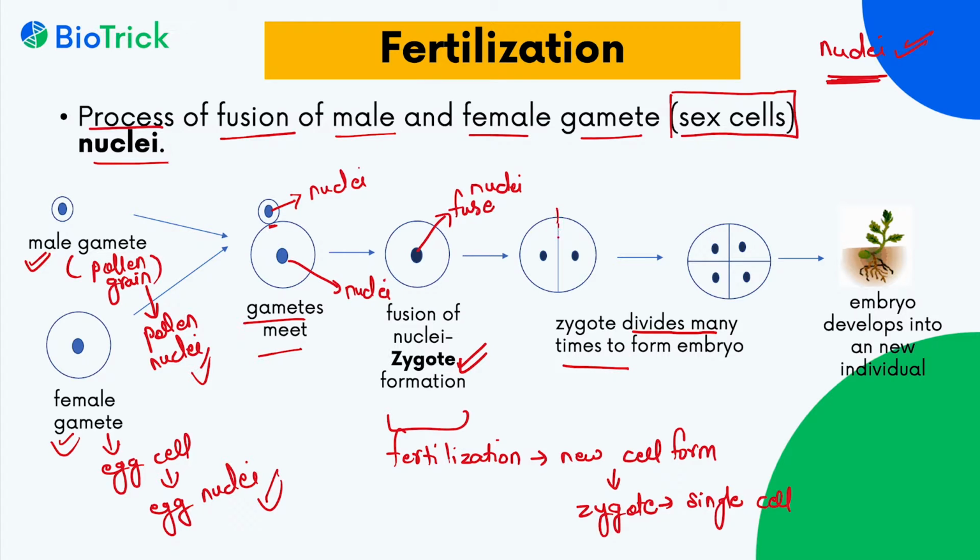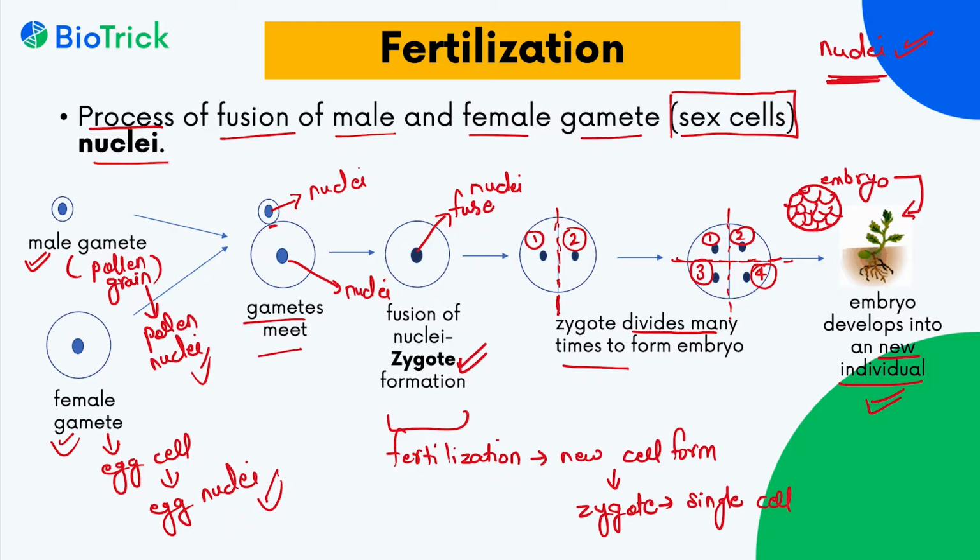The cells of the zygote divide many times to form multiple cells. It divides a single time to form 2 cells. Then it again divides horizontally to form 4 cells. And the process of cell division continues to form a bunch of cells. It is called embryo. This embryo further develops into a new individual. So this is the complete process of fertilization.